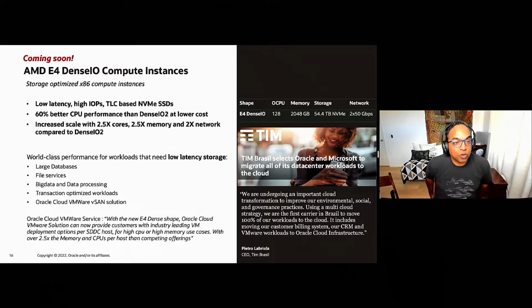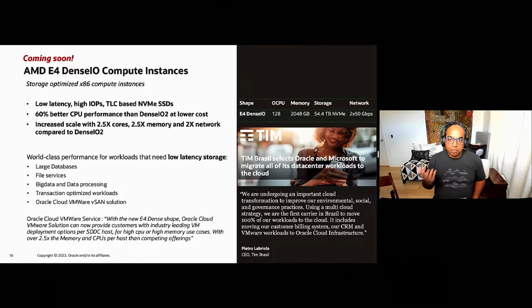But we also have new storage optimized compute instances coming on AMD soon. Storage optimized instances offer a very high amount of local NVMe SSD. So think of this as low latency and high IOPS for workloads such as databases, file services, and more.